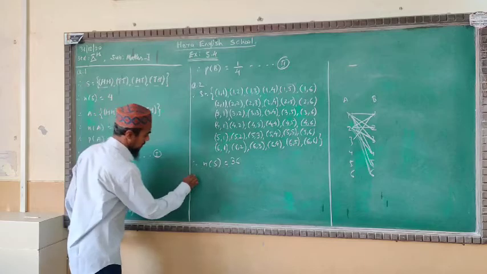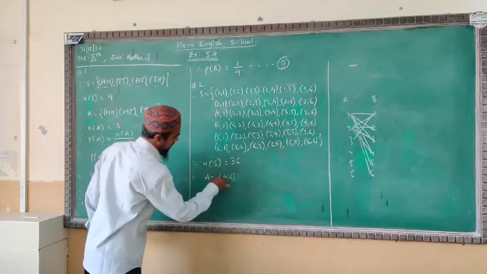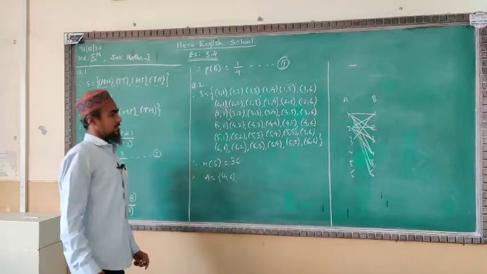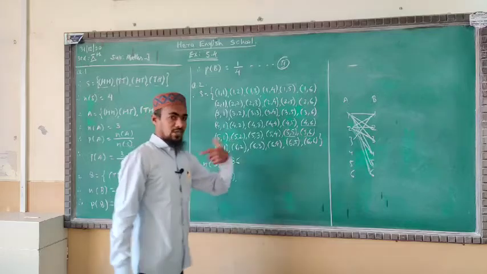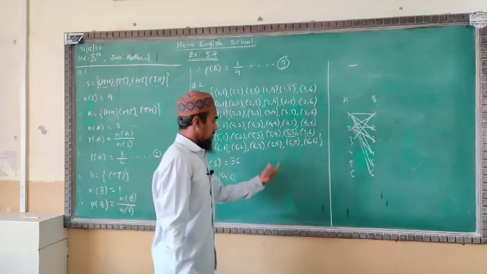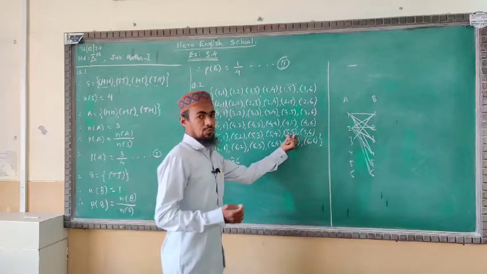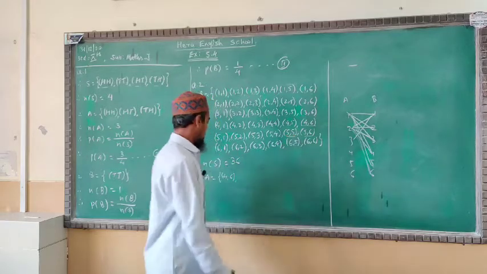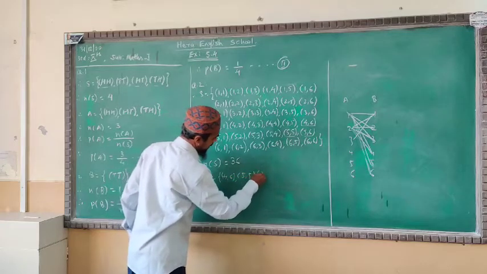This is the first outcome of the first question, set A. We got 4 comma 6 as the first outcome. Now secondly you will have 5 5 and 5 6. More than 10 will be accepted. Here at least 10 means minimum 10 should be there; more than 10 will be accepted. See very well, 5 5 and 5 6.